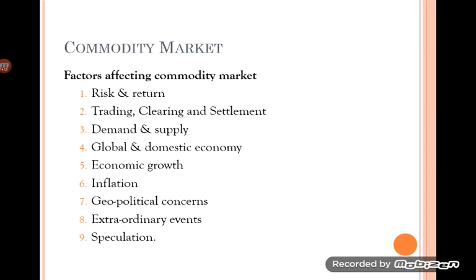All these natural calamities are going to deteriorate the performance of commodity market, and similarly some of the positive events in the economies or in the world lead to prosperity in the commodity trading. So here prosperity refers to increase or positive trends in the performance of the commodity market.